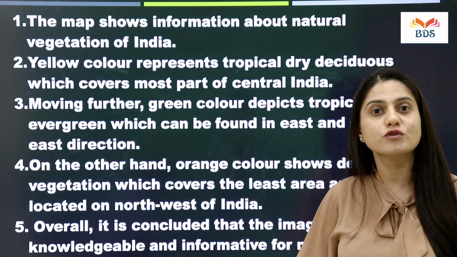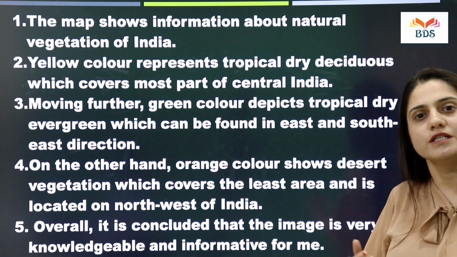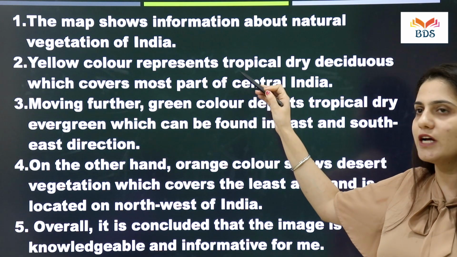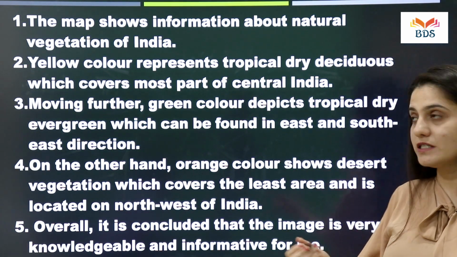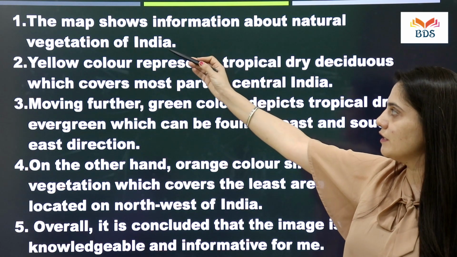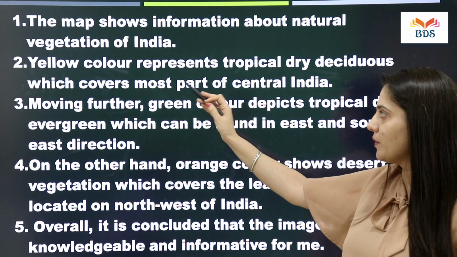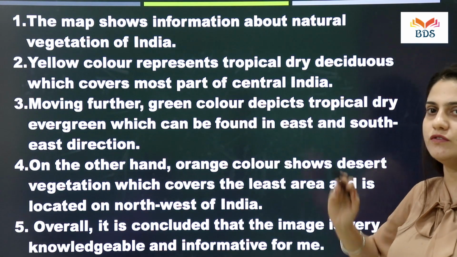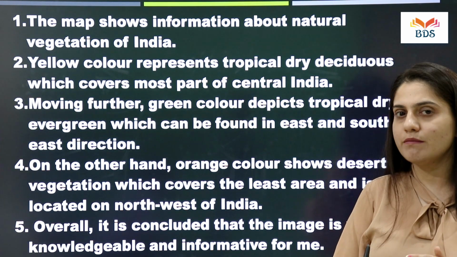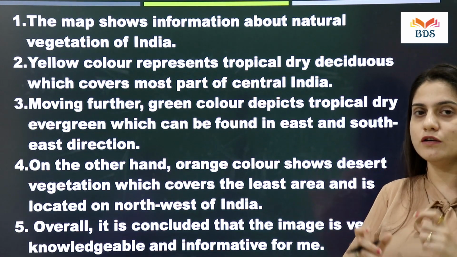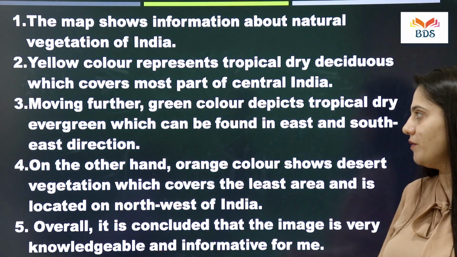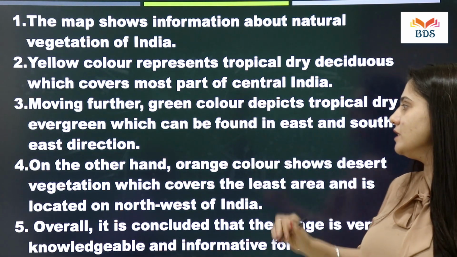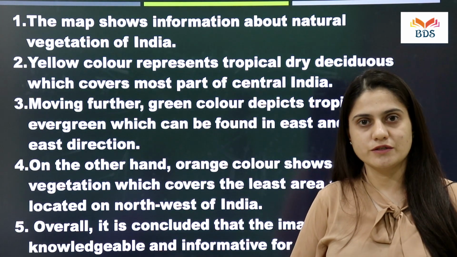This is a sample answer which might help you in preparing your PTE describe image maps. So the first line reads, the map shows information about natural vegetation of India. So that's the title, and I have along with it given the image type also. Yellow color represents tropical dry deciduous which covers most part of the central India. So moving on the same lines, I have included the area and the color which covers the most part of the country. The next is green color depicts tropical dry evergreen which can be found in east and southeast direction.